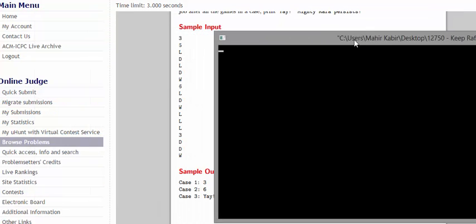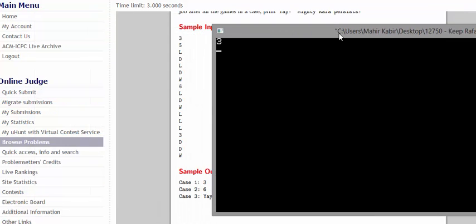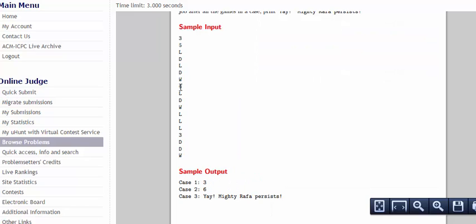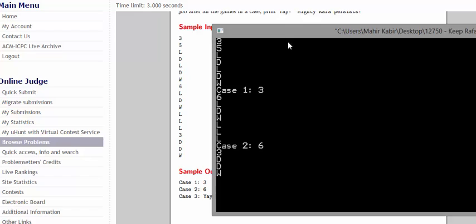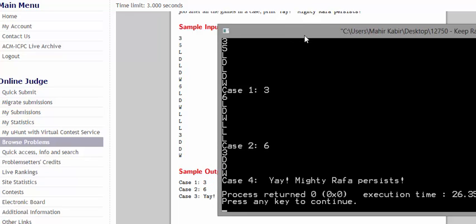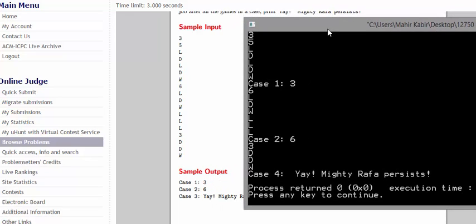Okay. 3, 5, L, D, L, D, W. It's giving the correct output of 3. Let's copy and paste the next results. Yeah, it is correct. It says 3, 6 and yay mighty Rafa persist.